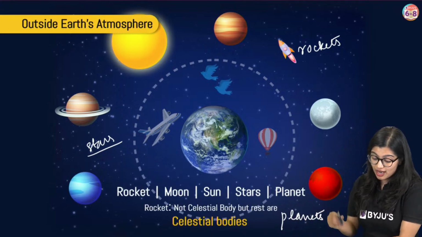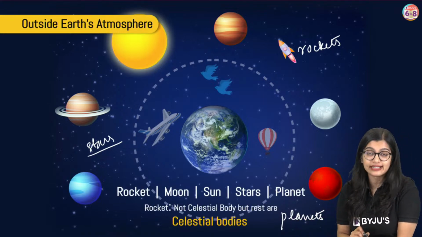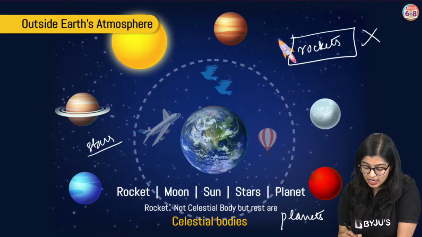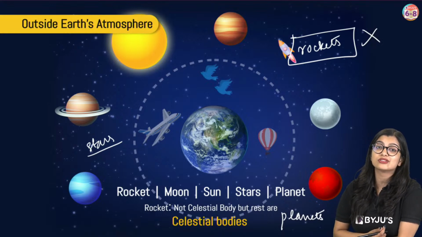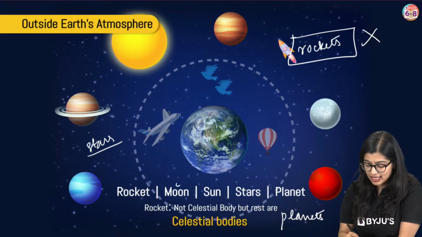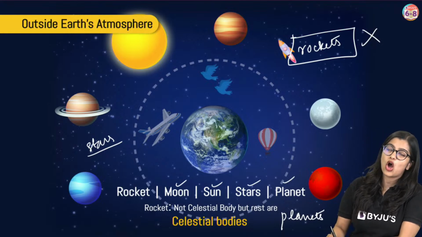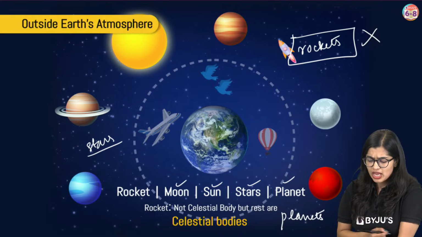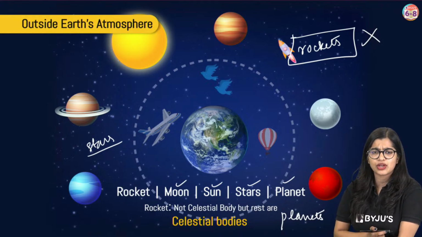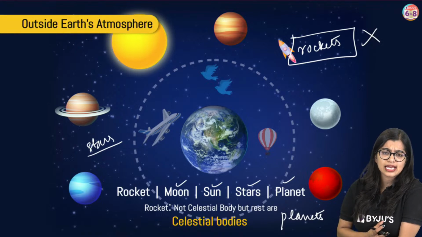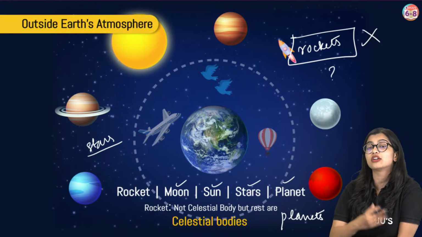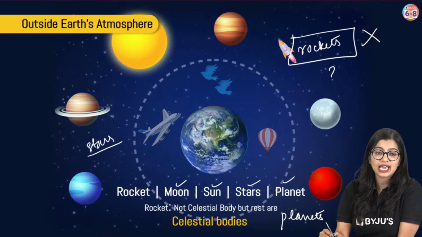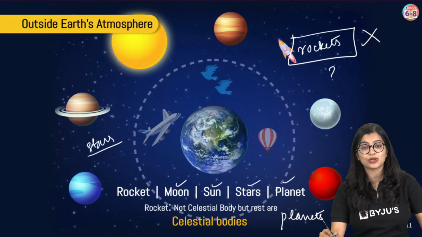Exactly, right? So here, of course, mind you, not the rocket. Rocket is not a celestial body, okay? This is not a celestial body. Now, can any of you tell me why a rocket is not a celestial body? Because I'm telling you, moon, sun, star, planet, all of these are celestial bodies because they are not present within the Earth's atmosphere. But a rocket is also not within the Earth's atmosphere, right? Then why am I not calling it a celestial body? Yes? Very good, Hyper Gaming and many others. You are all super smart.